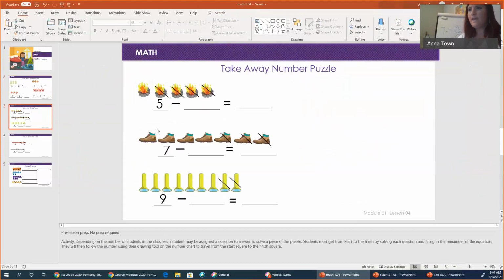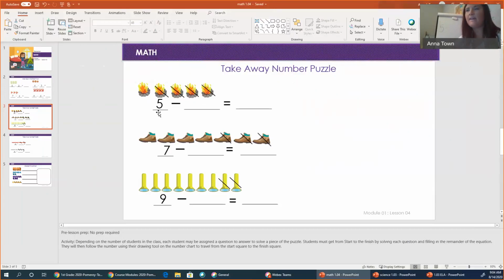This page wants us to create our equation and then to solve it. So it has 5 pictures of spiders. So 5, because that's the total amount of spiders we have, is our first number in our equation. We then put a minus sign because remember, we are taking away, and it wants us to know the number to take away by looking at how many have lines through them. Those are the ones we're taking away.